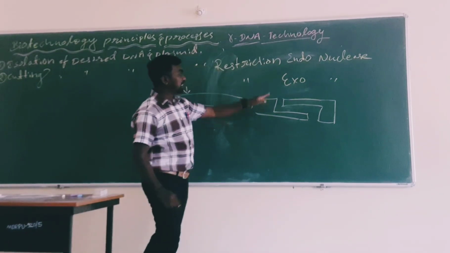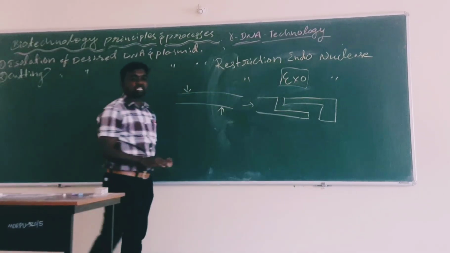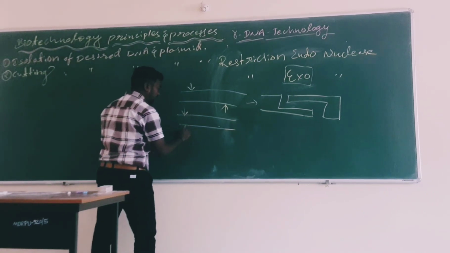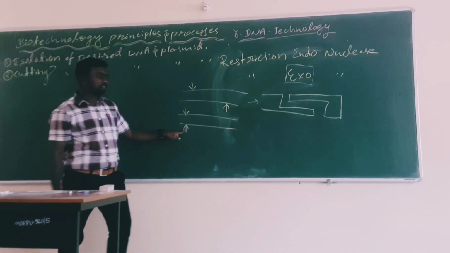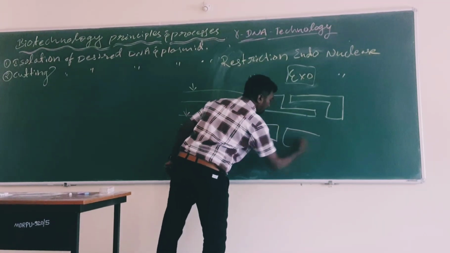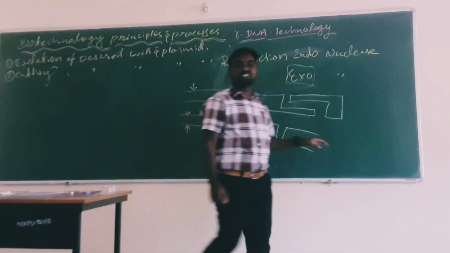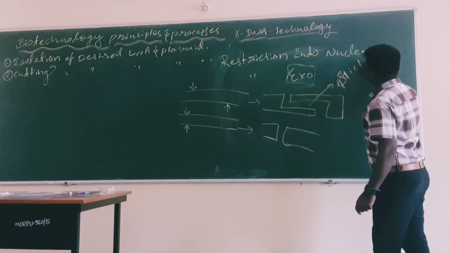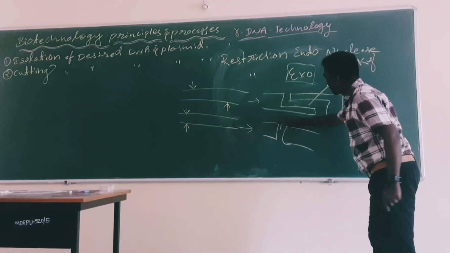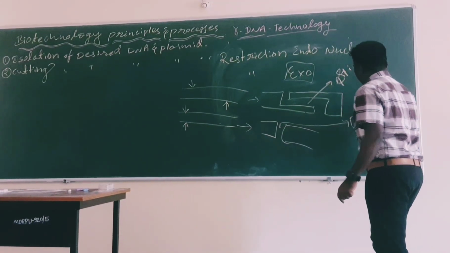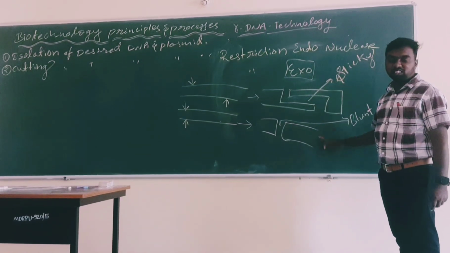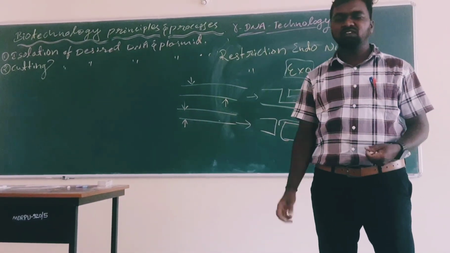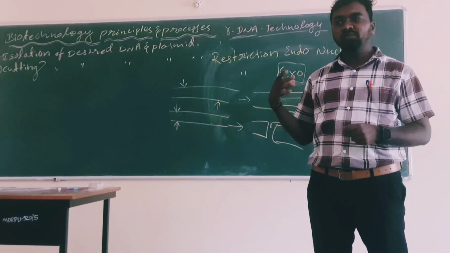Otherwise, restriction exonuclease cuts at both sides of the DNA, forming parallel ends. These kinds of ends are known as blunt ends. So this is sticky and this is blunt ends, both due to restriction endonuclease and restriction exonuclease. There are different kinds of nucleases, all of which are molecular scissors.